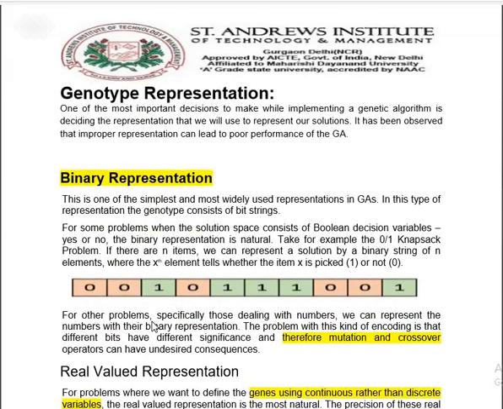As we studied the flowchart and the algorithm, now it is important to understand how the genetic algorithm can be represented, how the genotype is to be represented. One of the most important decisions to be taken in a genetic algorithm is deciding in what way and on what parameter the result is to be displayed. That needs to be understood well.